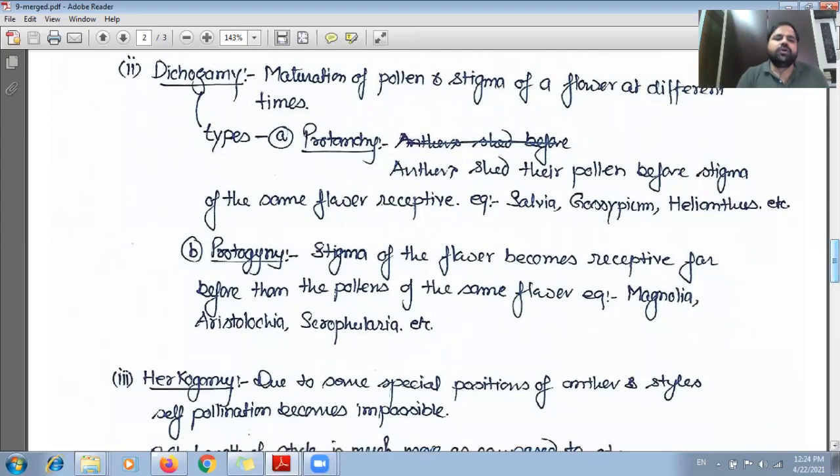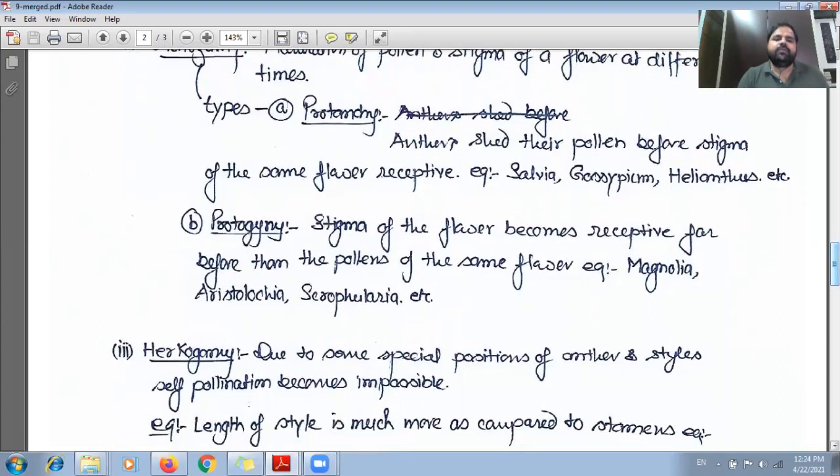Now, the protogyny. Protogyny is the reverse condition of the protandry. So in case of protogyny, the stigma of the flower becomes receptive far before the pollen grains of the same flower are available.